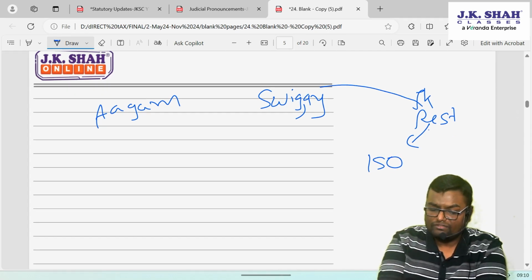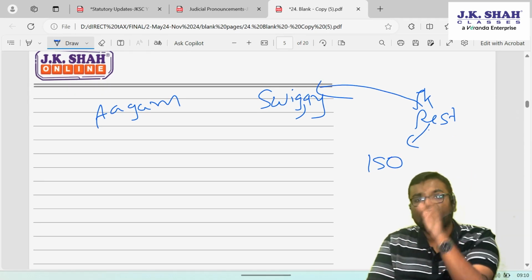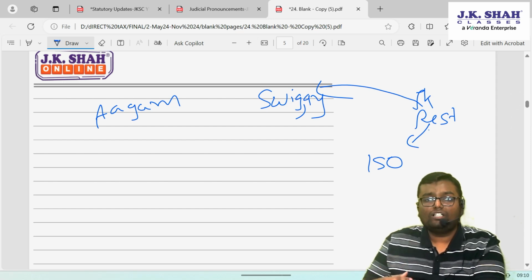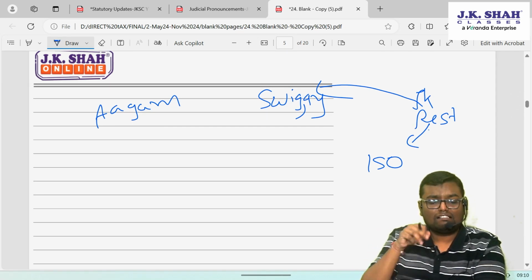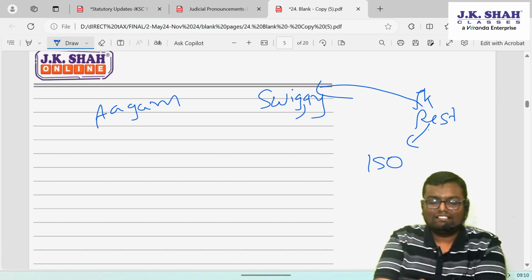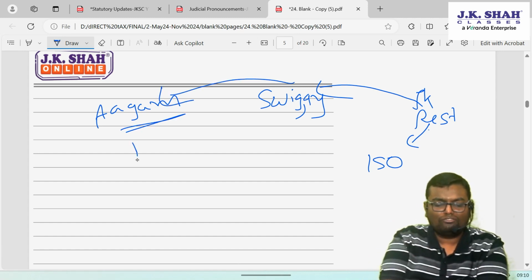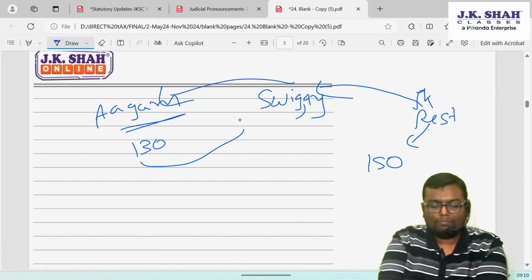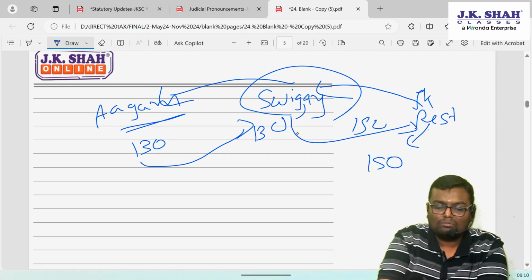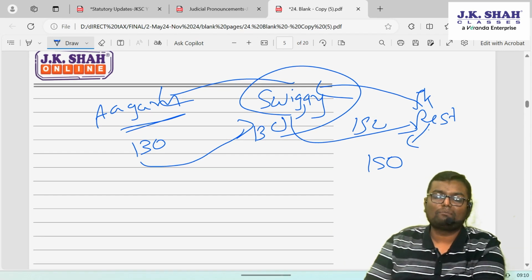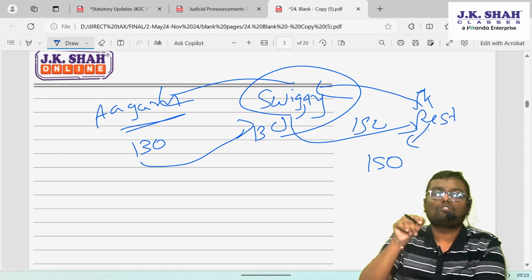It has said to Swiggy, I will take 150. Swiggy wanted to expand the business and attract buyers, so Swiggy itself is giving a discount to the buyer. It said to the buyer that the dish is only 130. So the buyer paid 130 to Swiggy, and Swiggy paid 150 to the hotel. The 20 rupees is borne by the e-commerce operator to expand its business. The discount is given by the e-commerce operator.